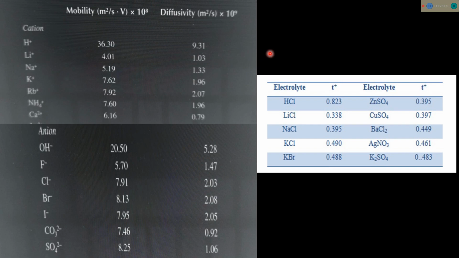So the correct answer will be HCl for the question: for which case the liquid junction potential will be higher. And for which salt we will use as an inner electrolyte in a salt bridge to eliminate liquid junction potential, that will be K plus and Cl minus, meaning KCl. For that case the liquid junction potential is close to zero. The reason is that their mobilities are the same. So now let's discuss a few more questions.